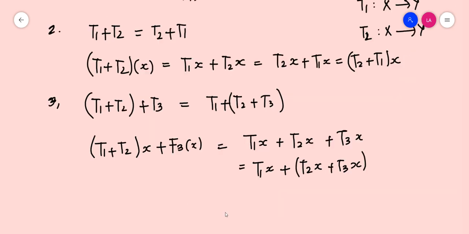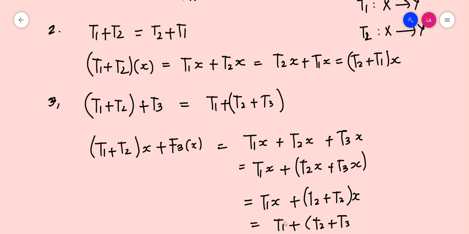So which can be written as T1x + (T2 + T3)(x). So combining these two, which can be written as (T1 + T2 + T3)(x), we have started from ((T1 + T2) + T3)(x). Okay. So (T1 + T2) + T3 should be equal to T1 + (T2 + T3). So associativity also holds.